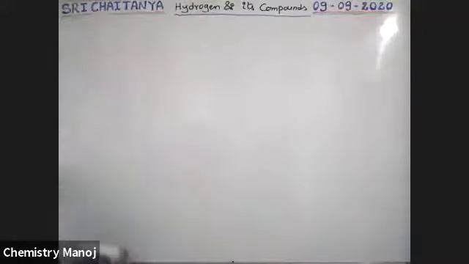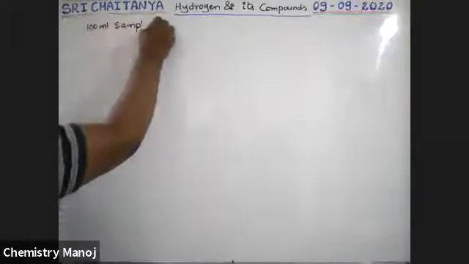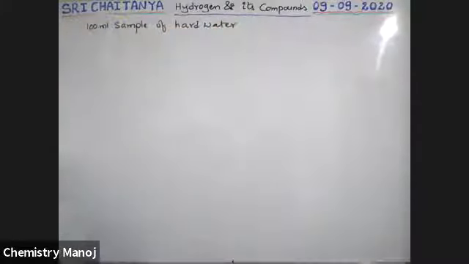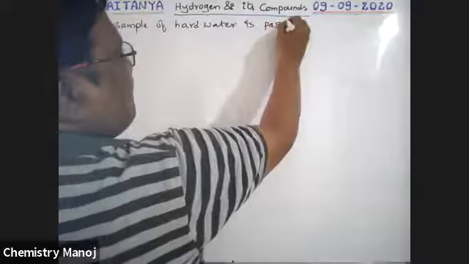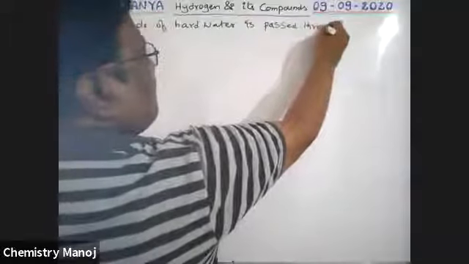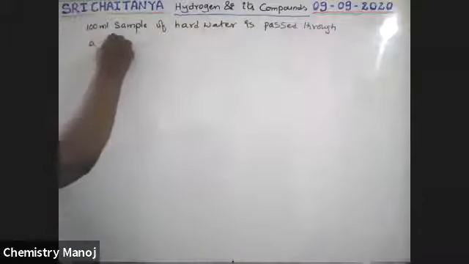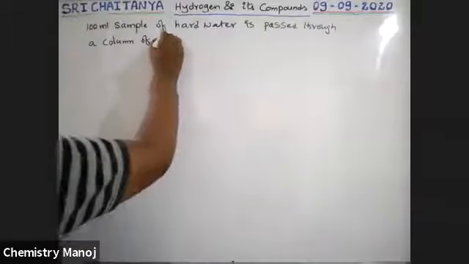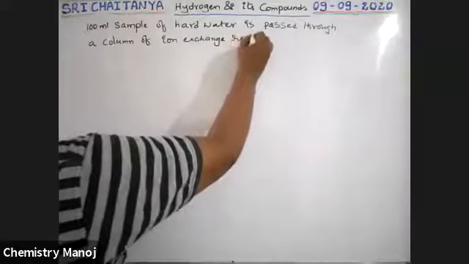100 ml sample of hot water is passed through a column of ion exchange resin, RH2.